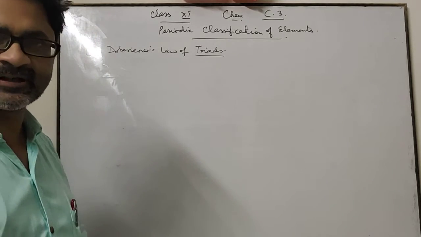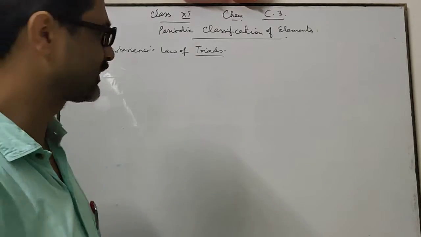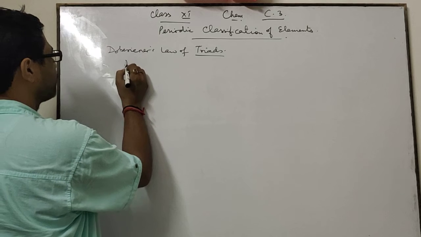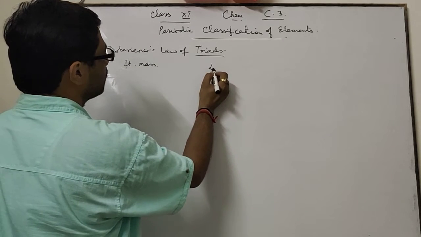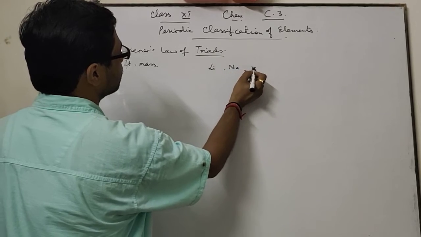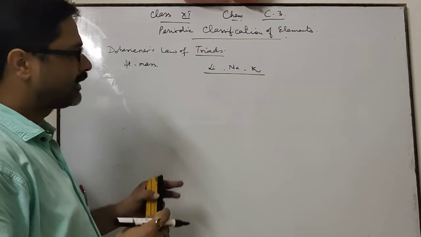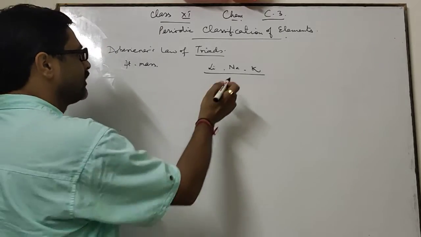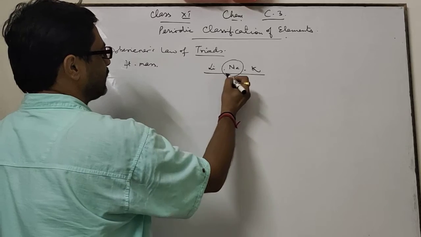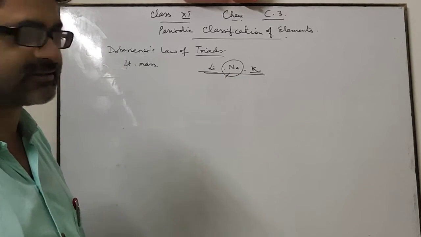Dobereiner said that when three elements which have similar properties are arranged in increasing order of their atomic masses, like Li, Na and K, then the atomic mass of the middle element is the arithmetic mean of the other two elements.